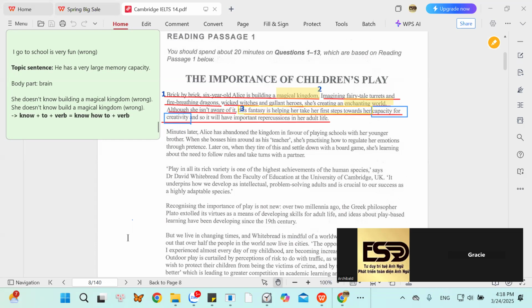Yes, very good. But how creative will she be? They use the words capacity for creativity. You said that this first step helps her to be creative. Read this sentence again and feel the level of creativity. There's a capacity for creativity. What do they mean, Gracie?